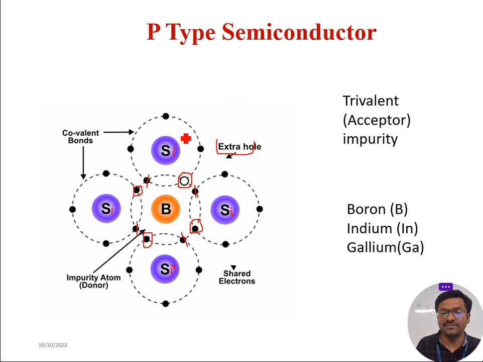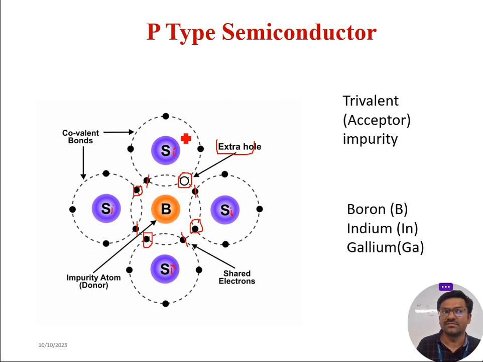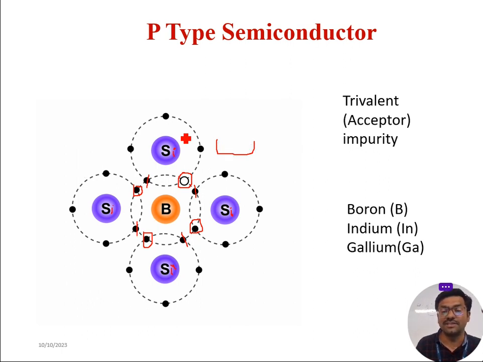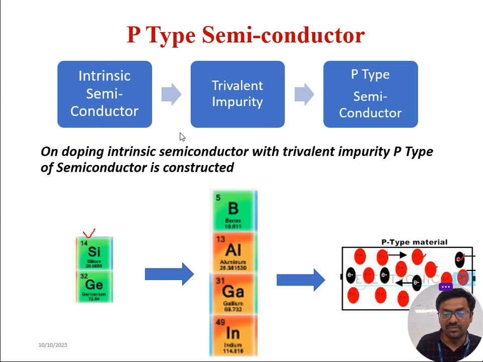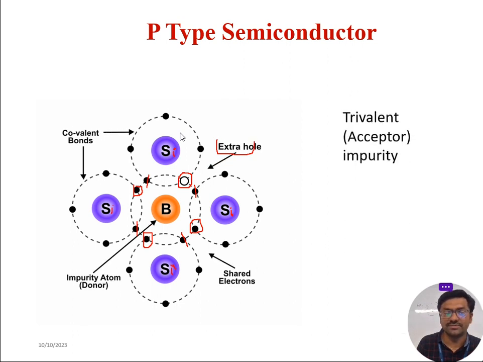So what are the materials we use to construct the p-type of semiconductor? Boron, aluminium, gallium, indium. You can remember them as BAGI: boron, aluminium, gallium, and indium. These are the trivalent impurities we use to construct the p-type of semiconductor. Fine. I hope you understood the p-type of semiconductor.